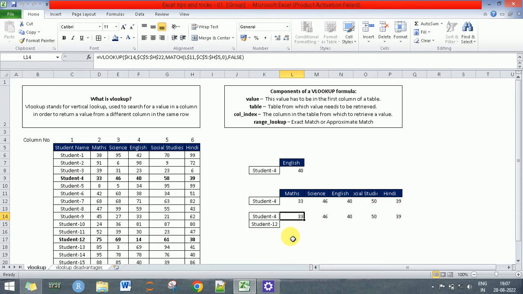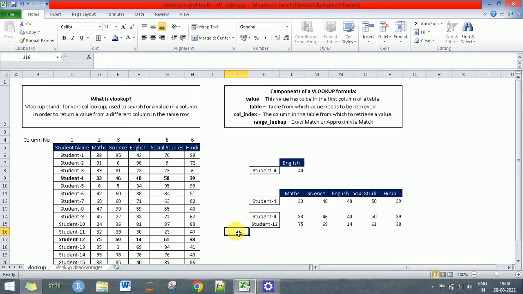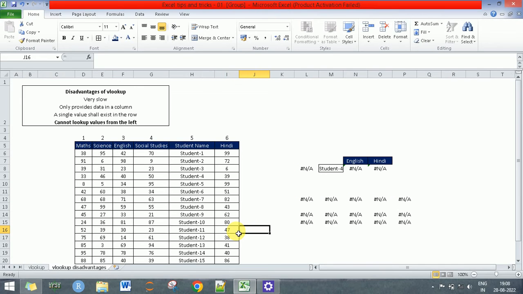Now similarly, if we want to extract the data for some other student, say student 12, we just come here, copy paste these values, these cells, and we get the marks for student 12, right? Let's now look up the disadvantages of VLOOKUP.